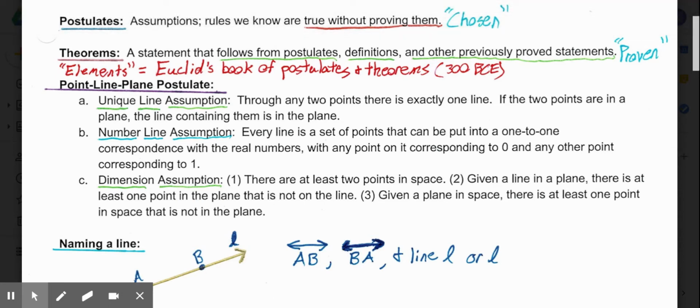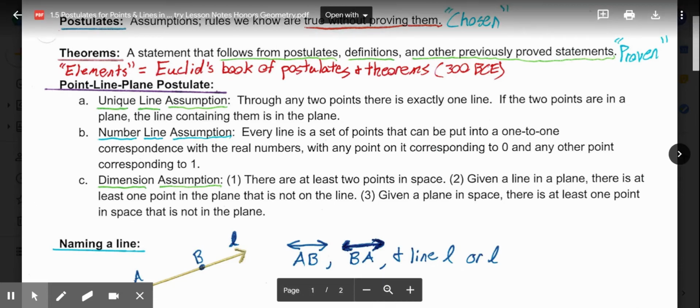The next assumption that's part of the point line plane postulate is the number line assumption. The number line assumption is that every line is a set of points that can be put into one-to-one correspondence with real numbers, with any point on it corresponding to 0 and any other point corresponding to 1. So basically, in simple terms, any line can be turned into a number line with one-to-one correspondence to real numbers.